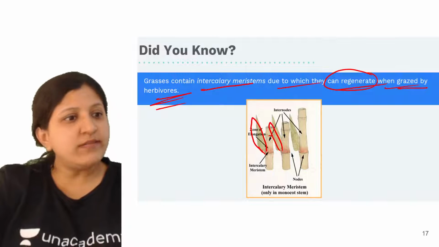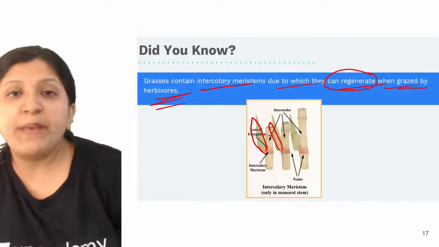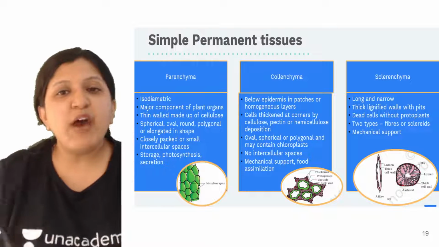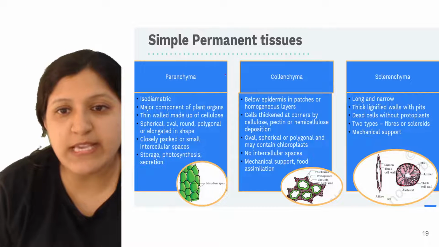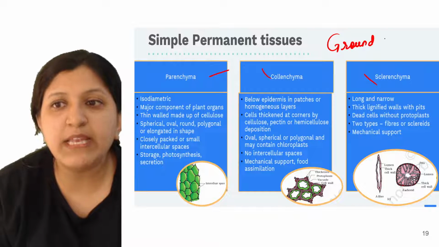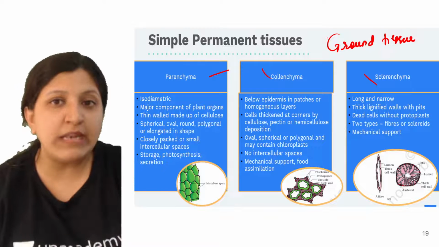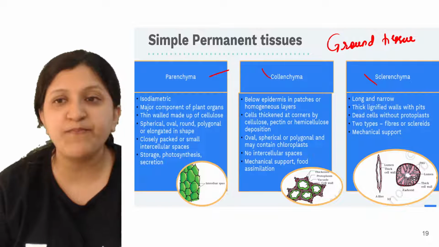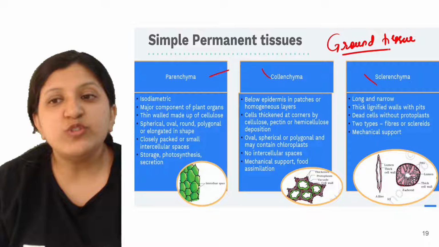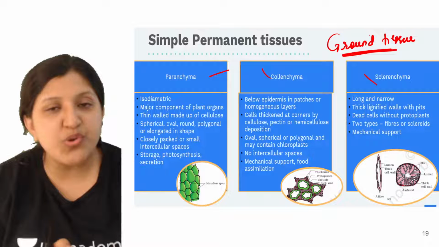So this is about the meristems, which give rise to a leaf or a bud formation when grazing by herbivores is done. Now moving on to the simple permanent tissue. These three are ground tissues, which are mainly present in the root part, the stem part, or in the leaf also, that is palisade mesophyll, then there is spongy mesophyll. You will study about that in detail. These form a ground-like structure, providing a particular structure to the plant.